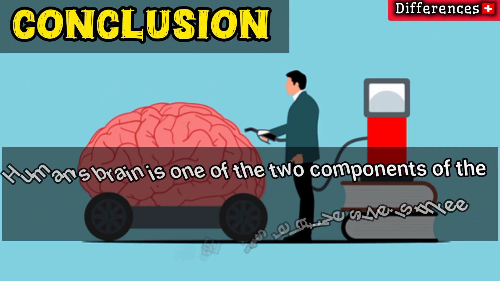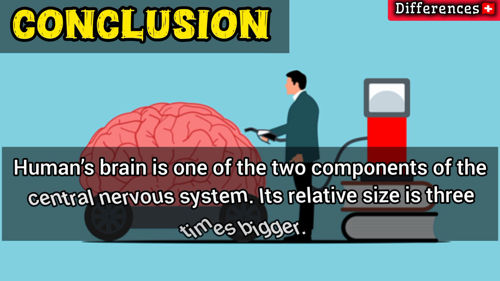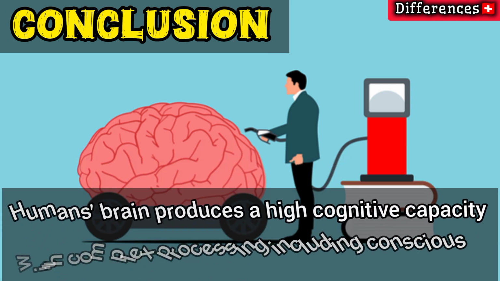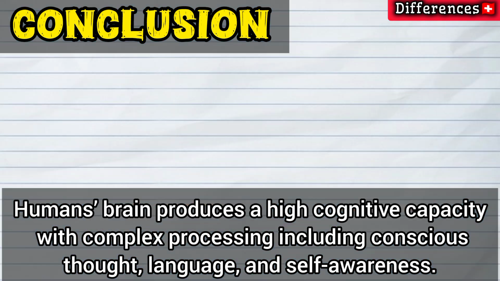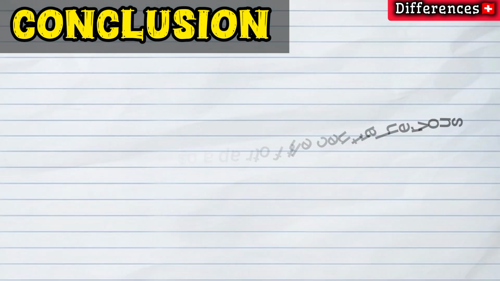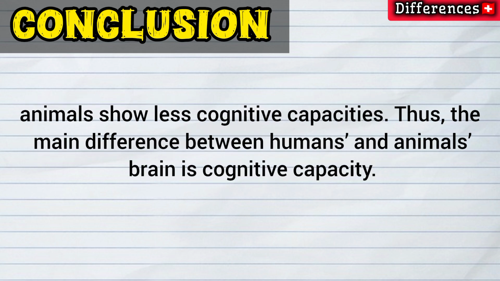Conclusion. Human's brain is one of the 2 components of the central nervous system. Its relative size is 3 times bigger. Human's brain produces a high cognitive capacity with complex processing including conscious thought, language, and self-awareness. On the other hand, animal's brain is also a part of the central nervous system, but its relative size, the size of the cerebral cortex and the number of neurons in the cerebral cortex are low. Therefore, animals show less cognitive capacities. Thus, the main difference between humans and animals' brain is cognitive capacity.